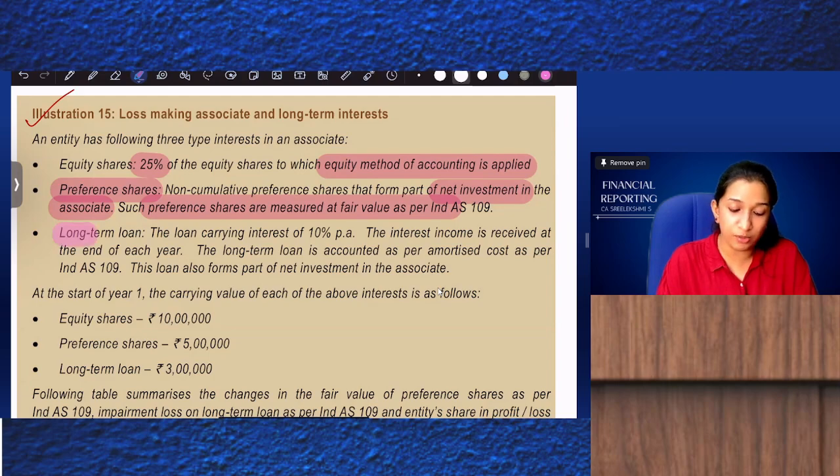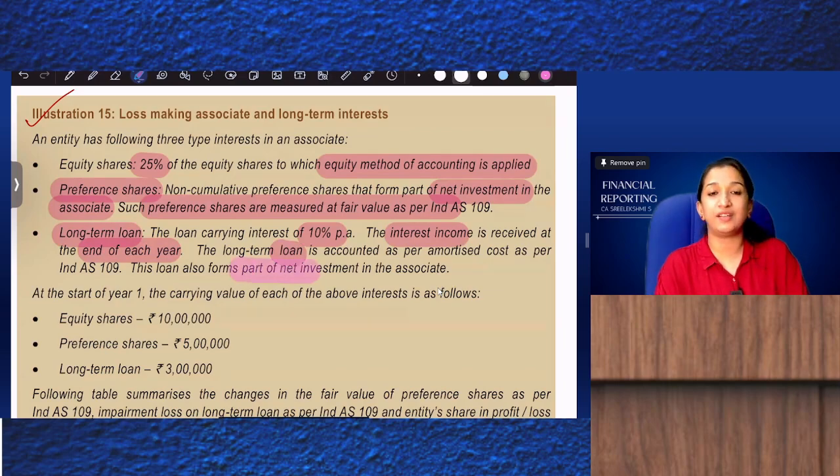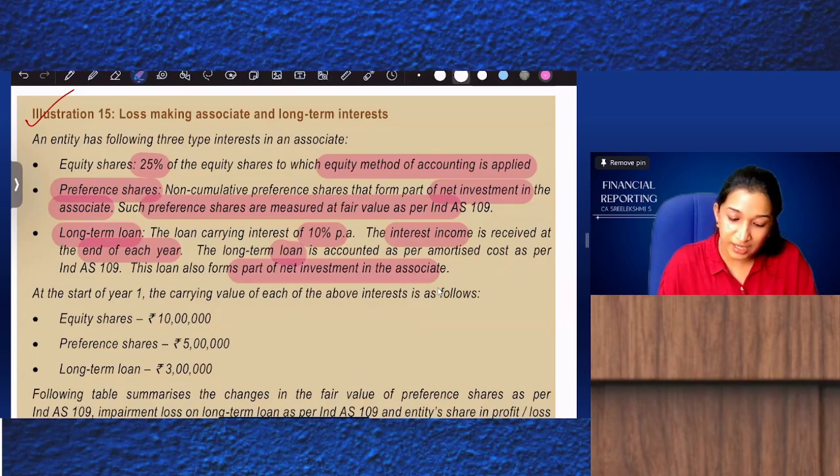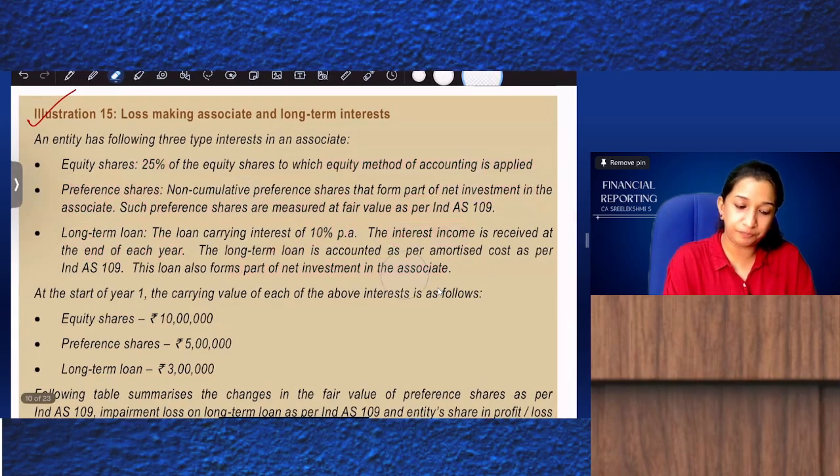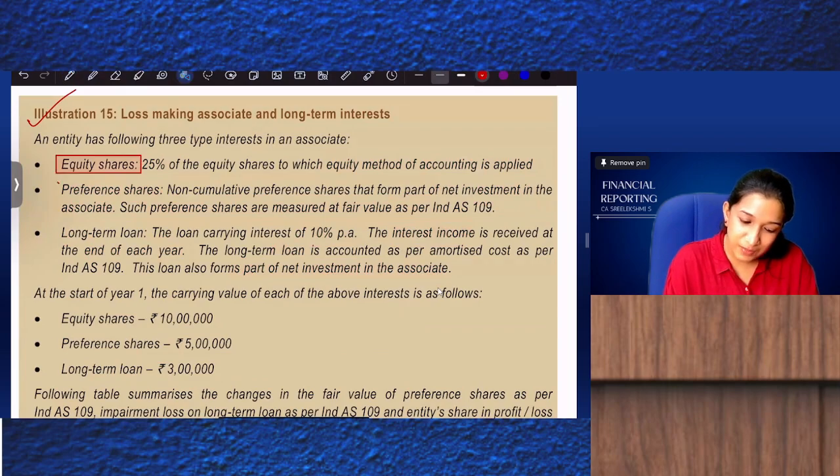There is a long-term loan. The loan carries interest at the rate of 10%. The interest income is received at the end of each year. The long-term loan is accounted for at amortized cost as per Ind AS 109. The loan also forms part of the net investment in the associate. So what they are trying to tell you is that there are investments in equity shares, there are investments in preference shares, and there is a loan.